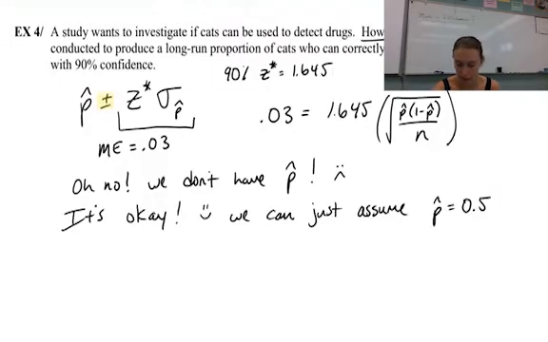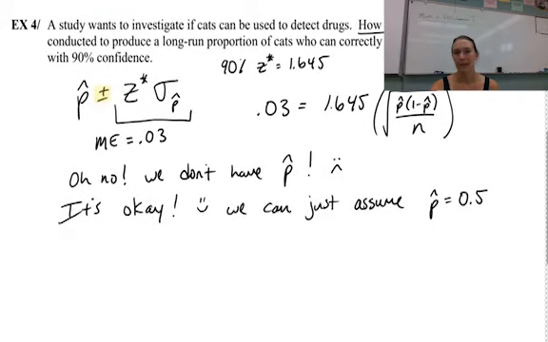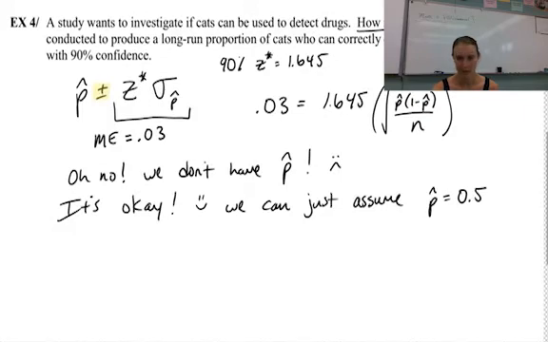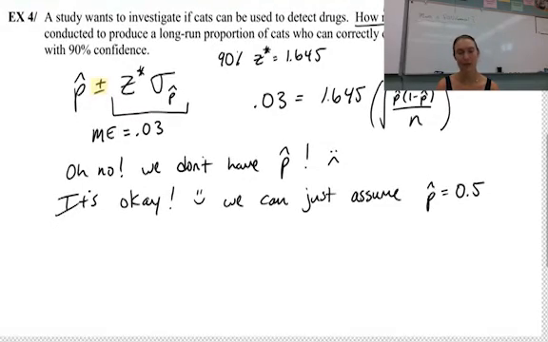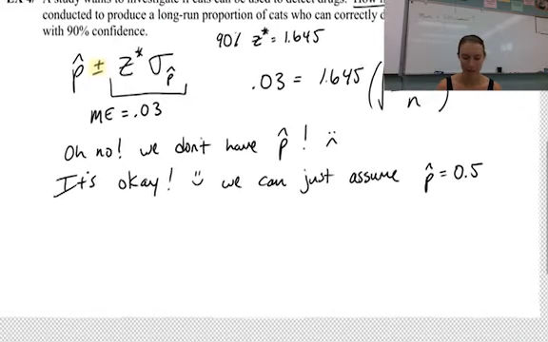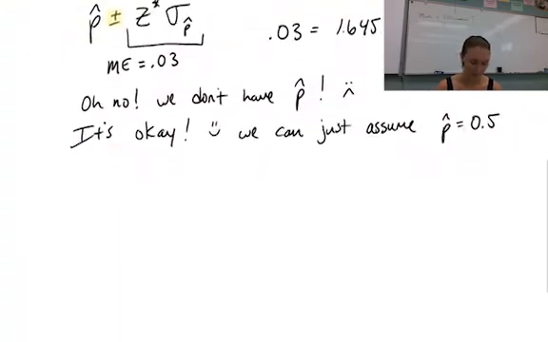So N equals what? But I don't know P hat. And I can't solve one equation with 2 unknowns. I need to know P hat. So, oh no, if we don't have P hat, it's okay. We can actually just assume that it's 0.5. We only do this in this scenario when I'm trying to find how many trials I need and I don't have my p-hat because I haven't run my trials yet. Then we just assume that it's 0.5. It's one of the only times we really do that.